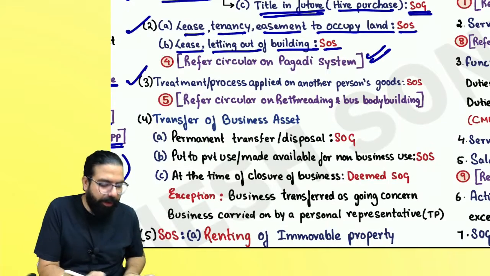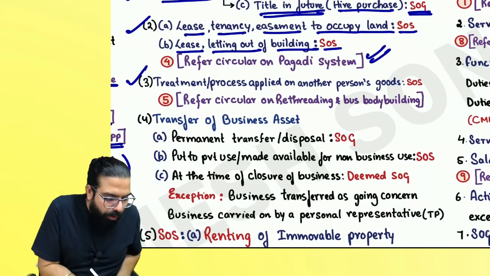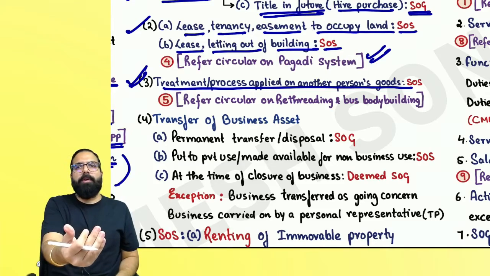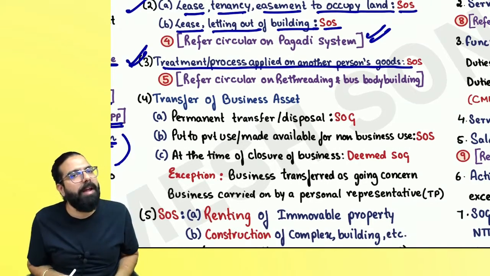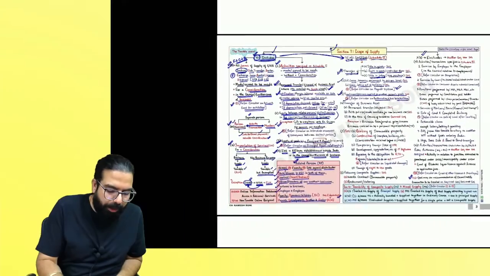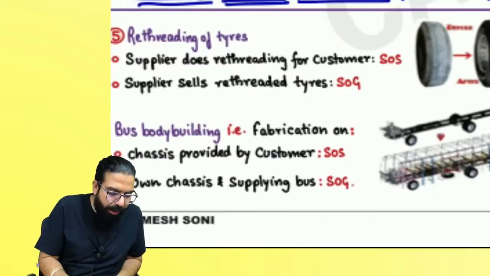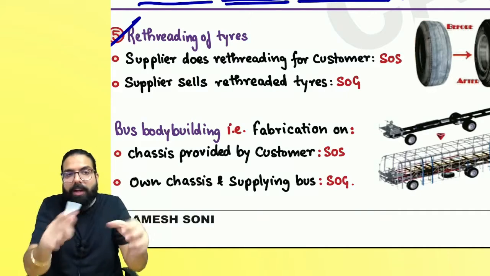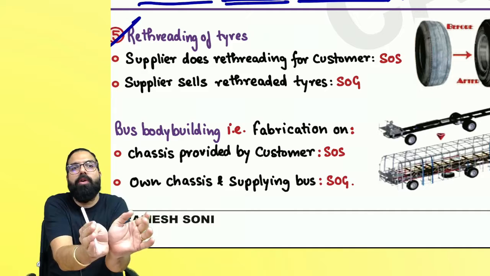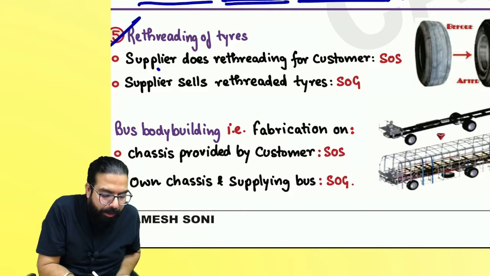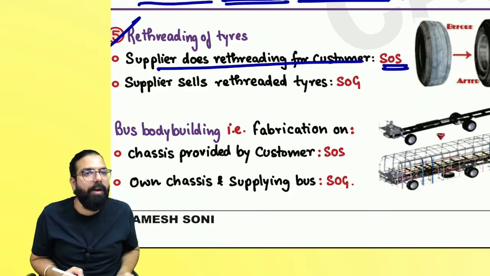The next one over here. Now, the next one is treatment or process on another person's goods. If I go ahead and do any treatment or process on your goods, I am giving you a supply of service. Remember one thing, there are two circulars on retreading or bus body building. I have given the circular over here. Retreading of tire. If I do retreading activity for you, means your tire, I do the retreading and give it back to you, even though I use material also at the time of retreading, it will always be treatment or process on your goods, which will be a supply of service.